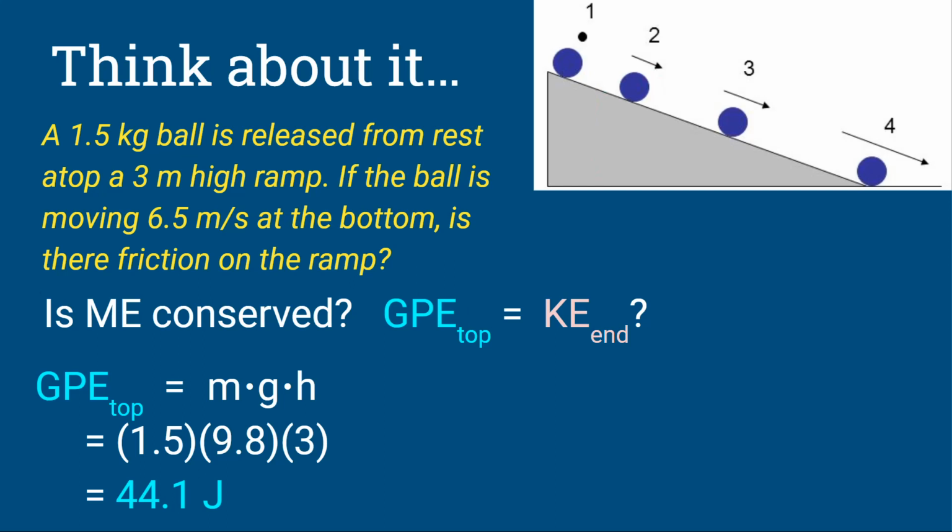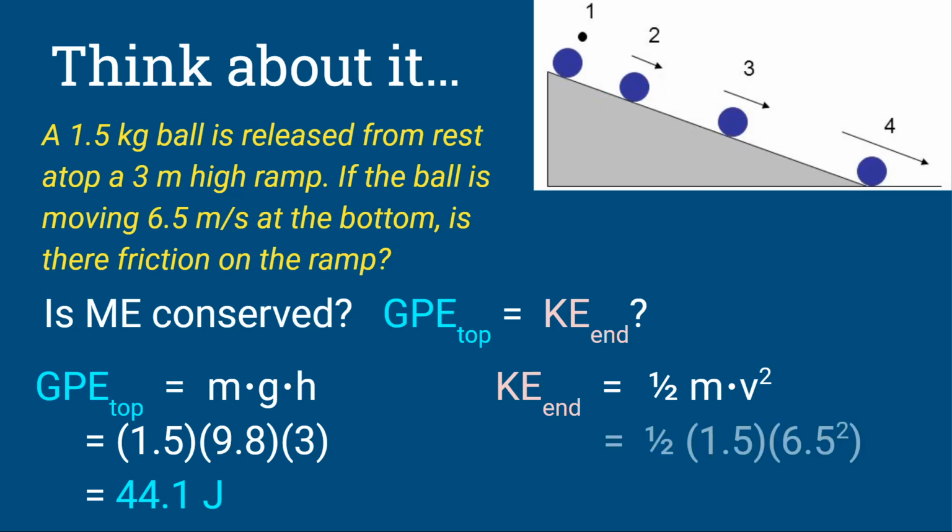And they gave us a velocity. We still have the same mass, so we can figure out how much energy we have at the bottom. KE equals 1/2 mv squared. That's 1/2 times 1.5 times 6.5 squared, which gives us 31.6875 joules. Those are not the same.